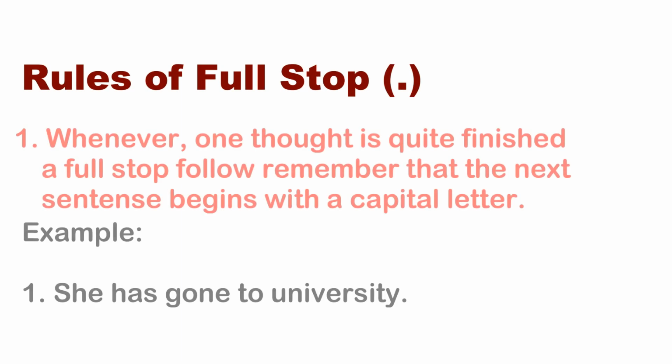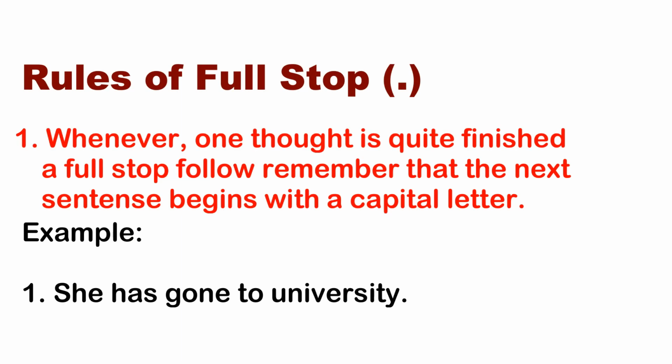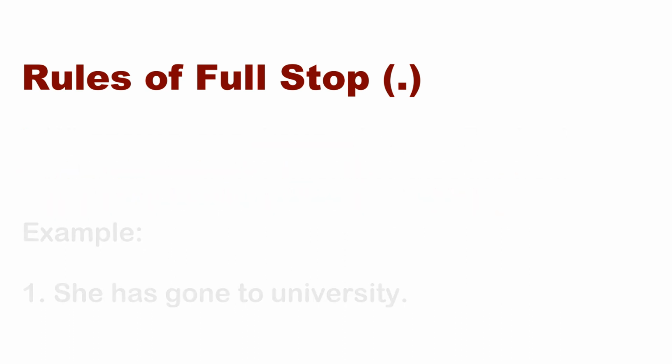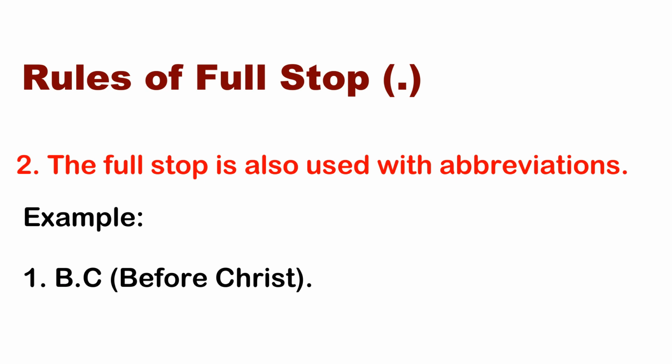Some of the rules of full stop: first one, whenever one thought is quite finished, a full stop follows. Remember that the next sentence begins with a capital letter. For example, she has gone to university. This is a complete sentence. This group of words makes a complete sentence. So after a complete sense, we use full stop. And we can also use full stop with abbreviations. For example, B.C. for before Christ.